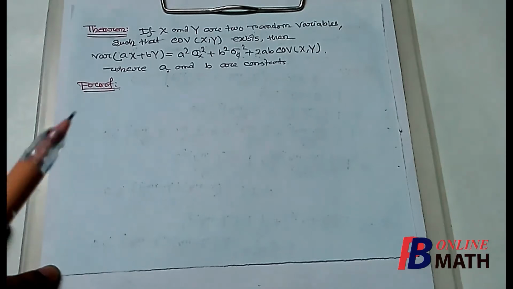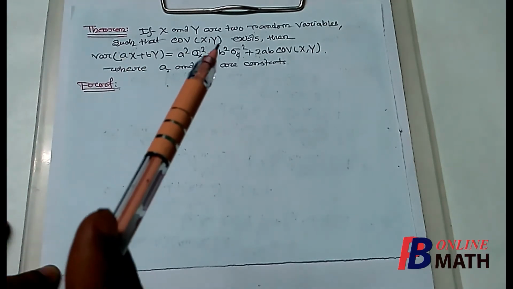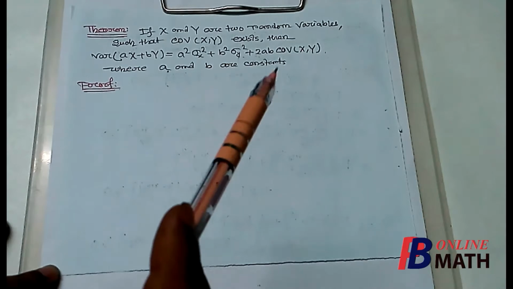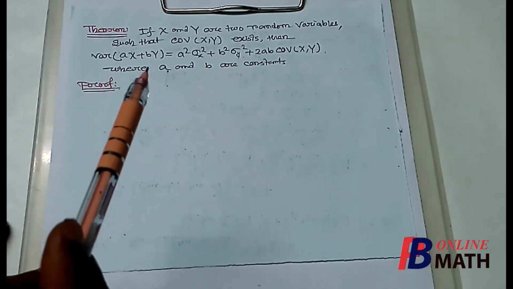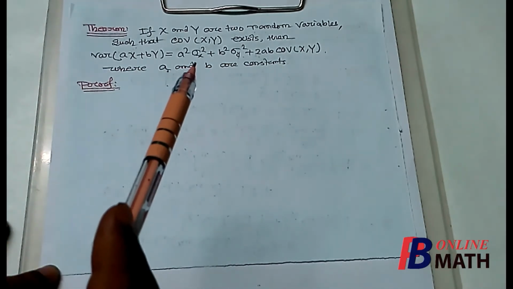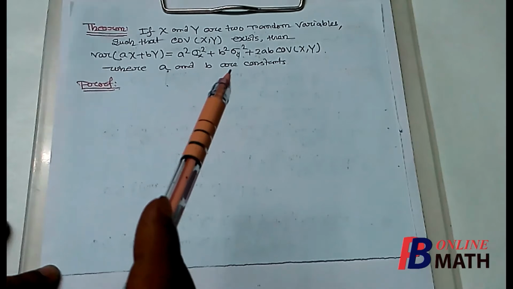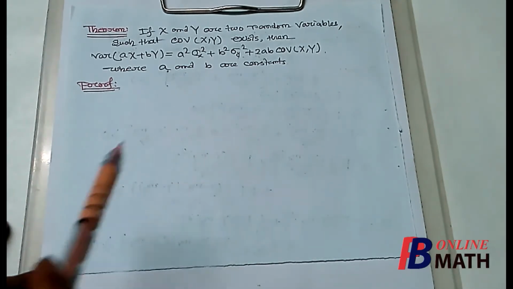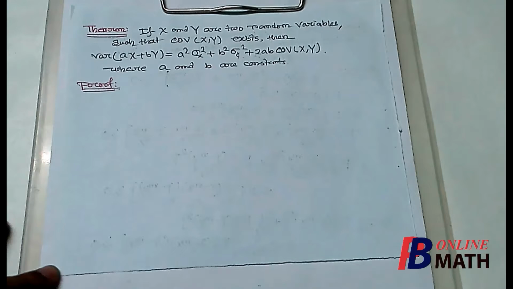This is the last theorem of this part. If x and y are two random variables such that covariance of x and y exists, then variance of ax plus by will be a square into sigma square x plus b square into sigma square y plus 2ab into covariance of x and y, where a and b are constants. So we have to prove this theorem.